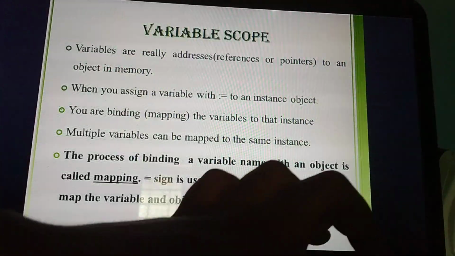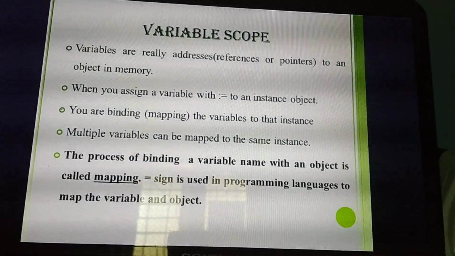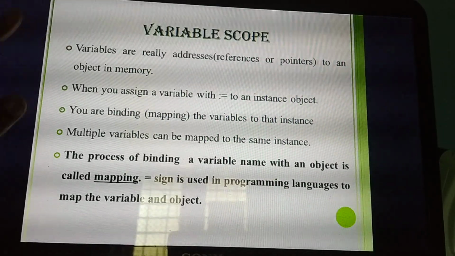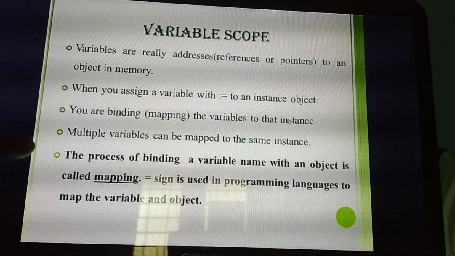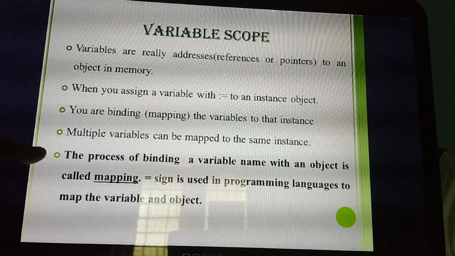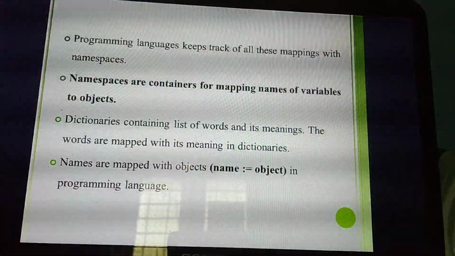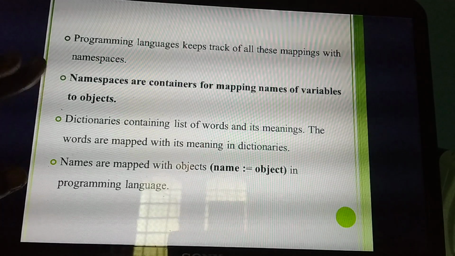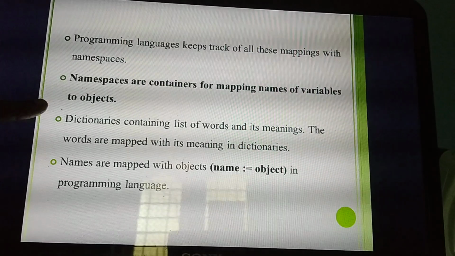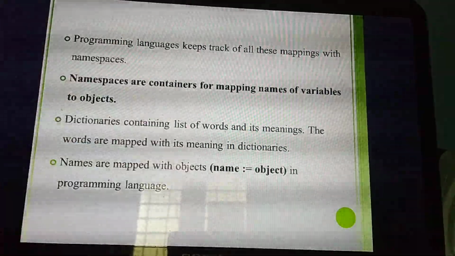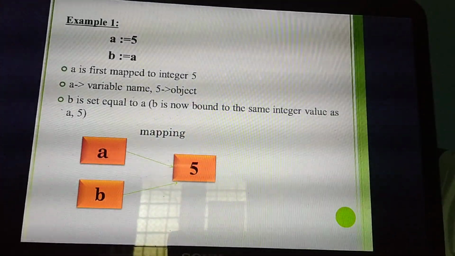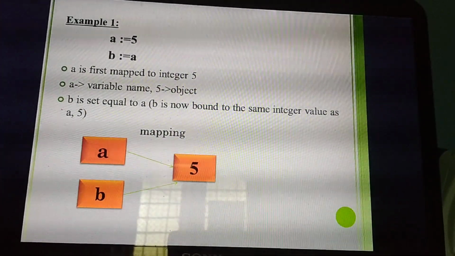Okay. Scope. Then variable scope. So here also, what do you mean by variables? A 1-mark or 2-mark question. Then what are the things you have studied? Mapping or binding, an important 2-mark question. Just take it and mark. Binding or mapping. Then the next 2-mark question is namespaces. What is a namespace? Then in the example you need to write which sign you are using for namespaces. So if they ask about mapping, write this definition.